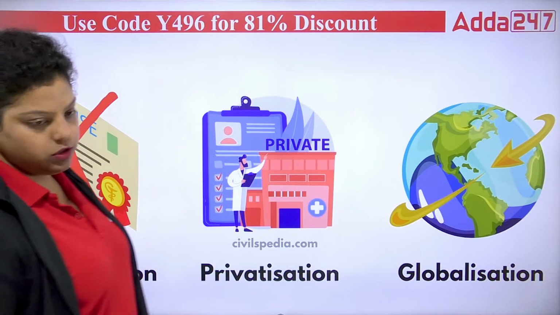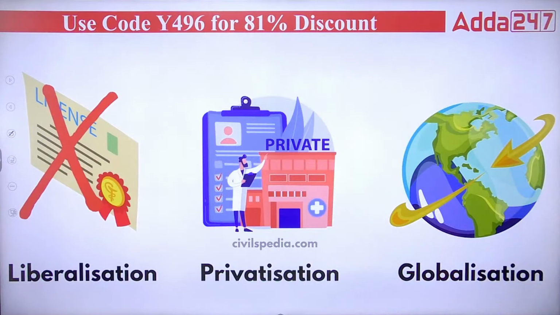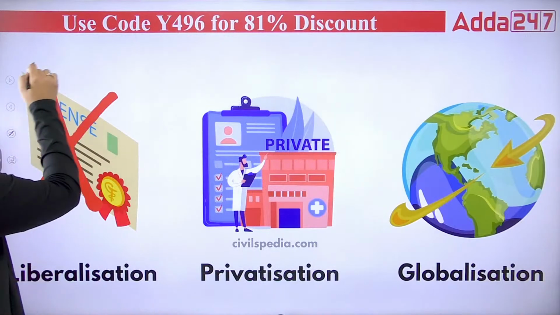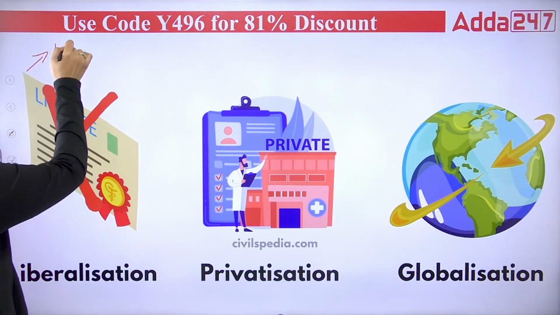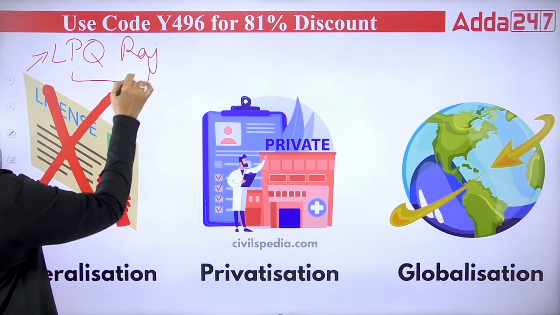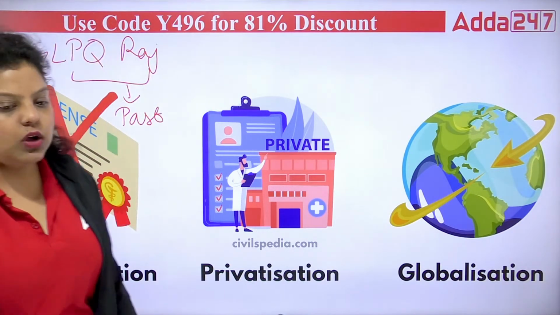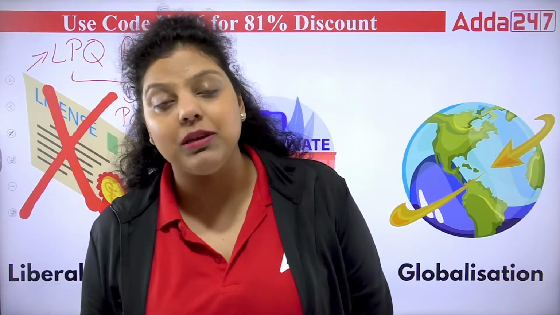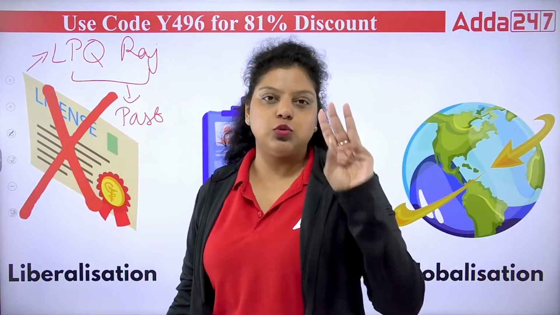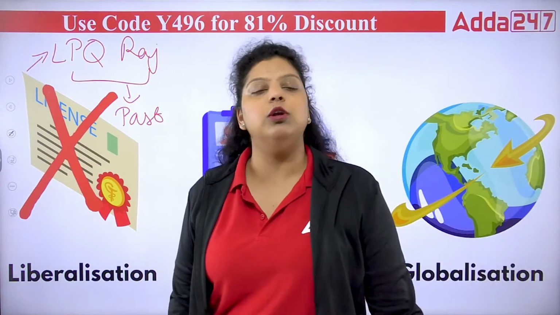Now let's move forward and talk about liberalization, privatization, and globalization. You can see this is the overview of liberalization, privatization, globalization. When you see liberalization, you can see there is a stamp, there is a license, and they have cut it. It means liberalization made the license Raj, permit Raj, and quota Raj a thing of the past. They used to be there in the economy, but not anymore after the introduction of LPG, or liberalization. It removed them from our country.